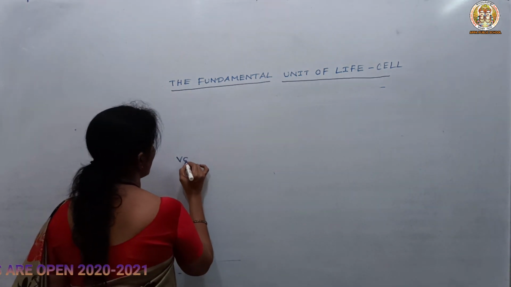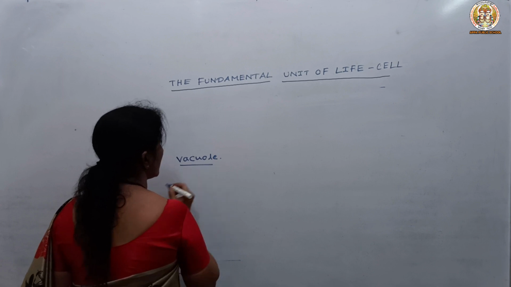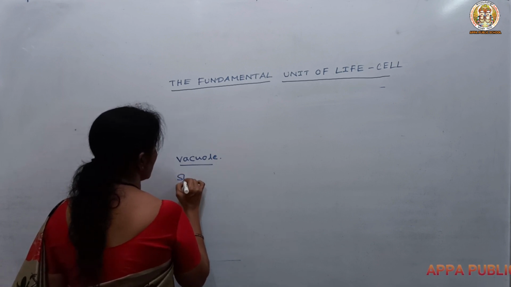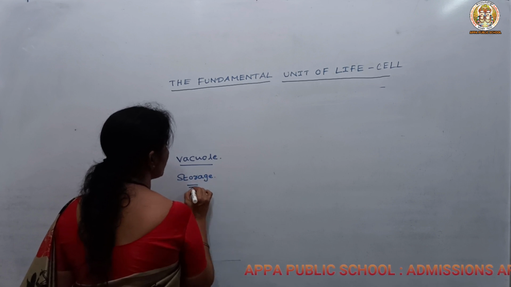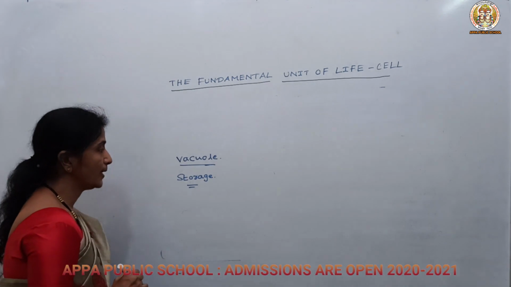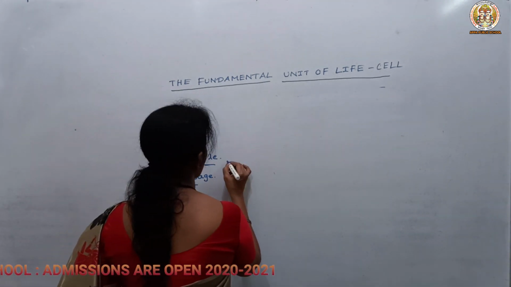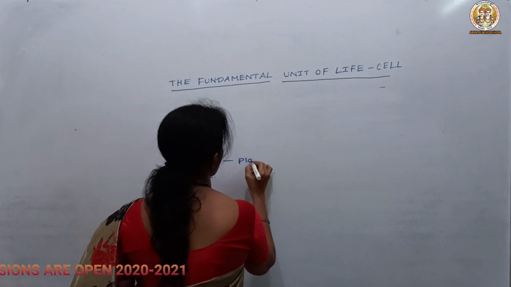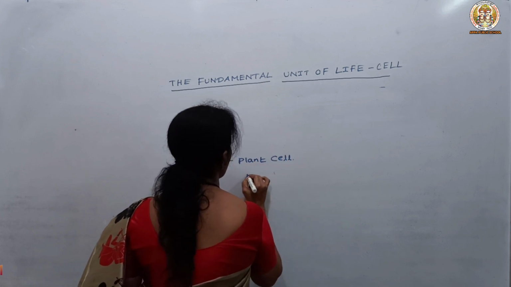So the vacuole. What is the main function of the vacuole? It helps in storage. Storage of what? Storage of the useful food as well as waste material will be stored in the vacuole, because the plant cell consists of a very big vacuole.